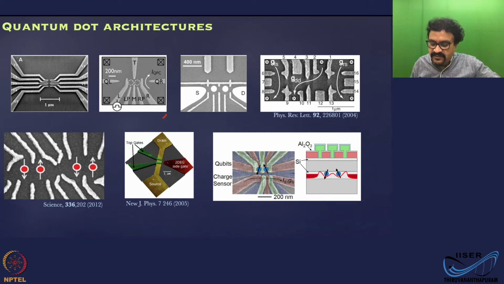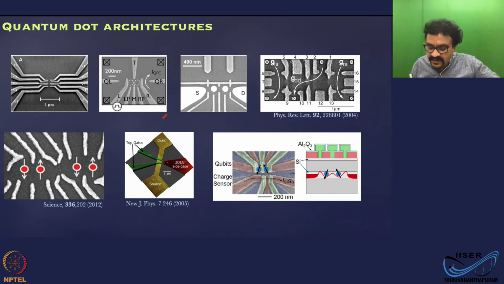You have two channels here, the two red channels. One is going to host two dots, with three barriers and two dots, and the other has two barriers and one dot. That is a larger dot, for sensing. So you have two channels nearby: this channel will host the qubit and this channel will host the sensor.